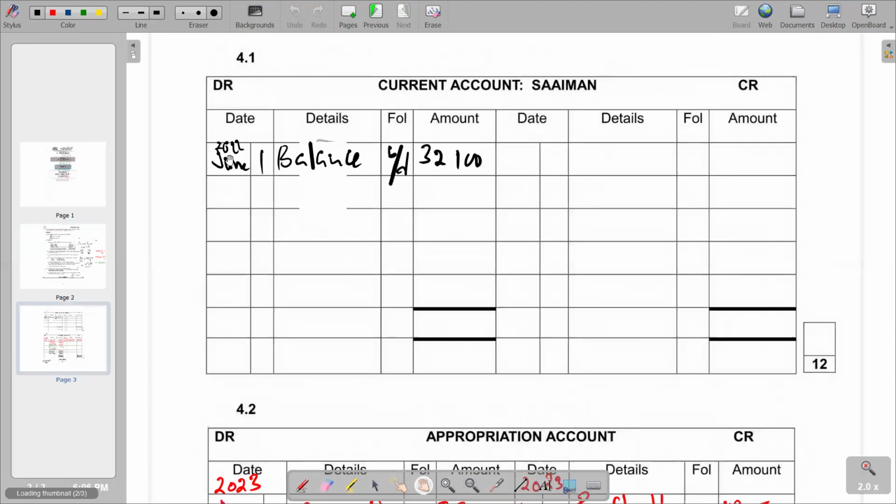So we come here, we say drawings. And to summarize the working by saying 14,400 plus 6,500, then I will put on brackets, and then the total that we are supposed to get is 20,900.